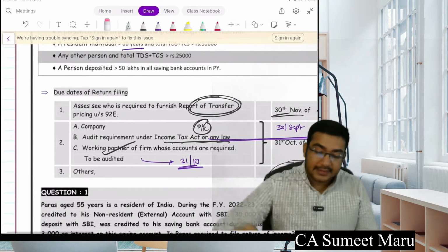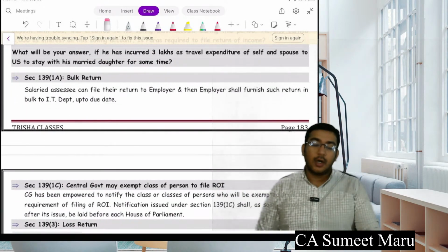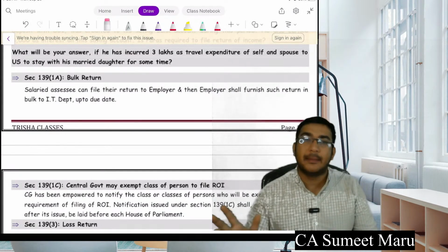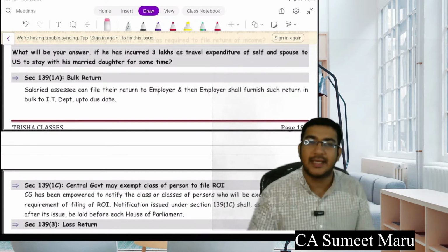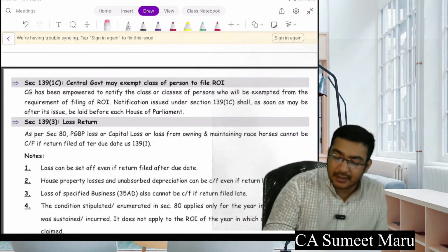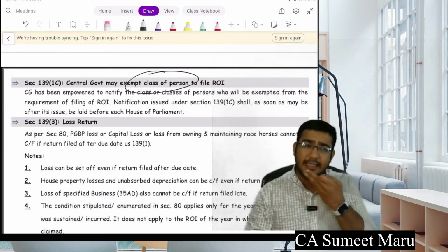Okay. Then we have seen the return filing due date. Now next, bulk return. The IT department in a company can also do a bulk income tax return for all the employees. All the employees can give the data to the company and they can do the return filing. Next, the central government may in future ask a certain class of persons that you do not require to file income tax returns in future.